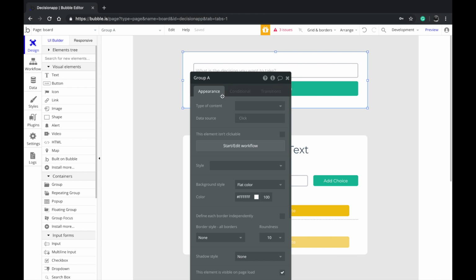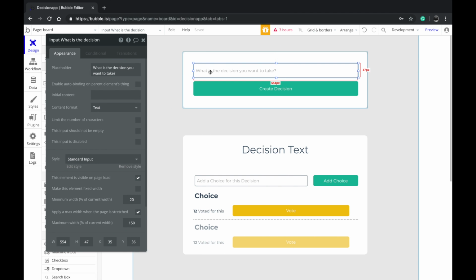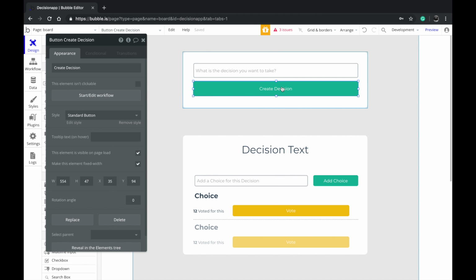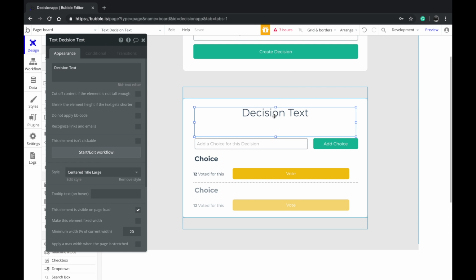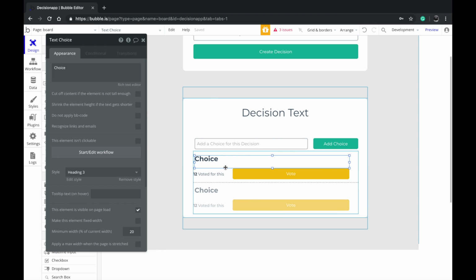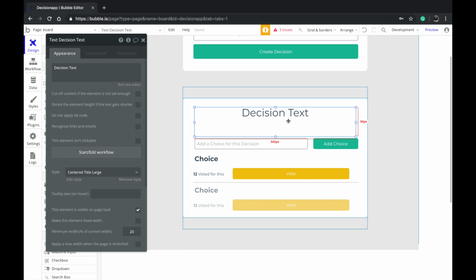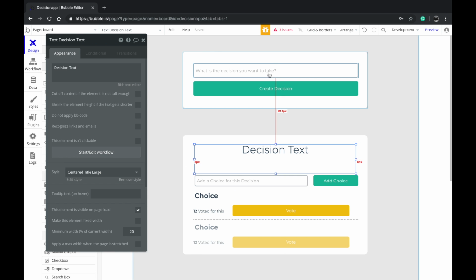So what I did is I added a group here with a place where the user can type in what the actual decision is that he wants to take. So what's this decision about? And when you click on create decision, that decision will be printed here. I have not done this part yet, so I'm going to do that in this video. Right now, I just created the UI for it. As you can see here, we have a part where we're going to show what the decision is about, which is going to come from here.